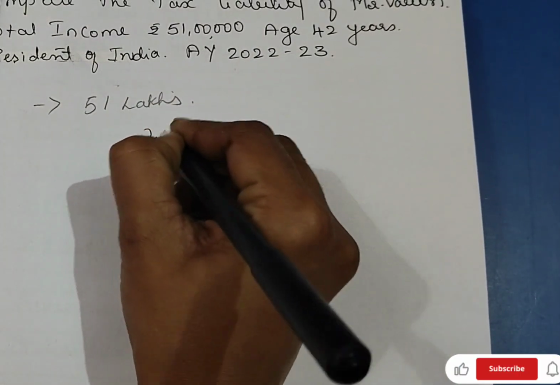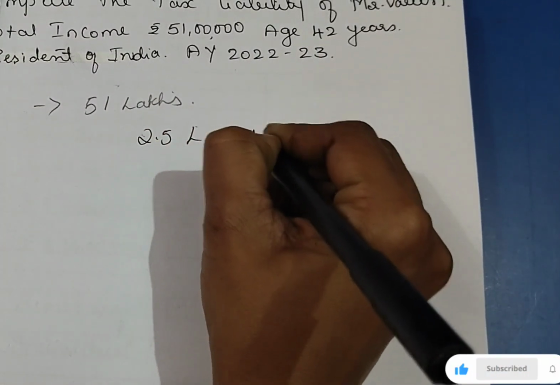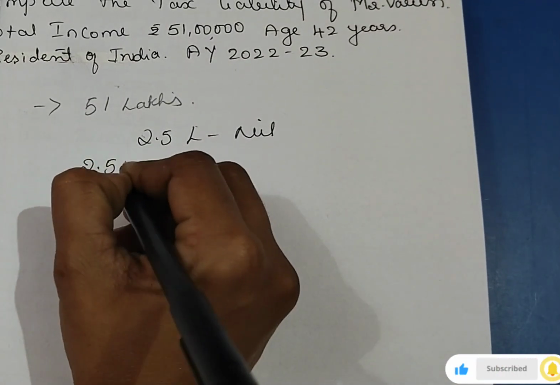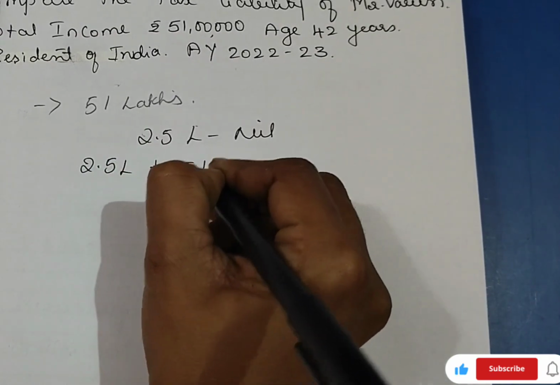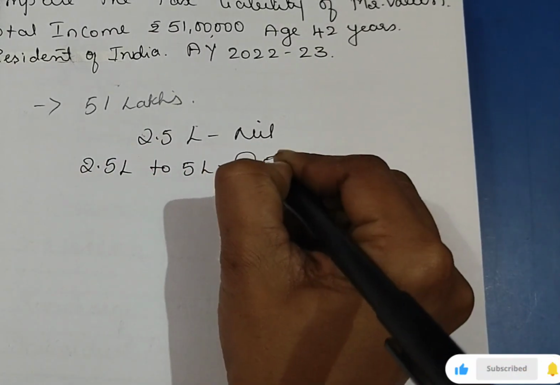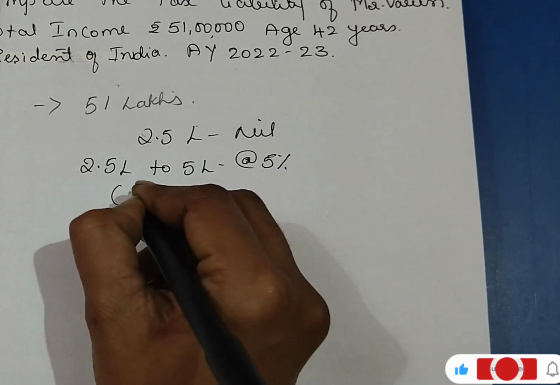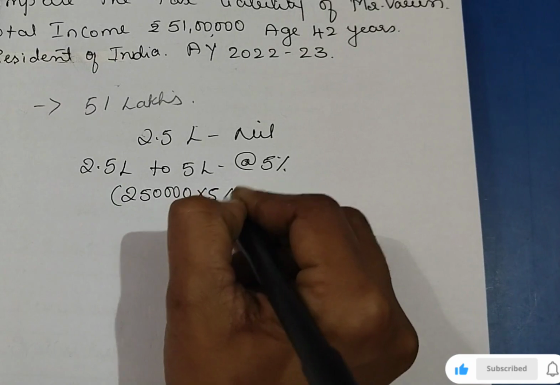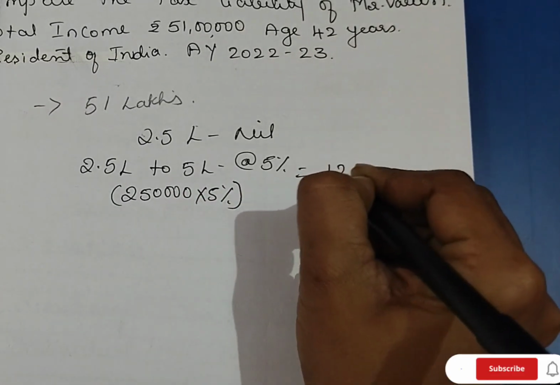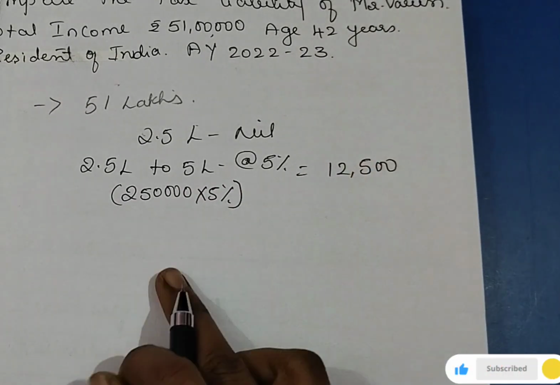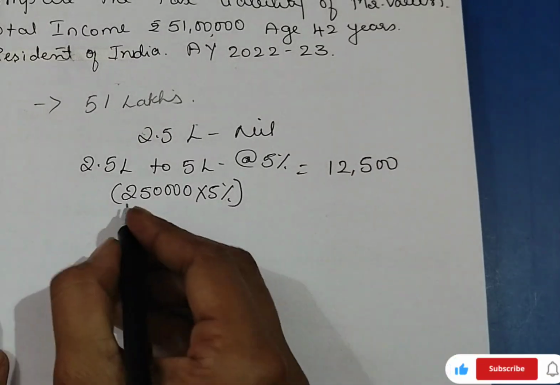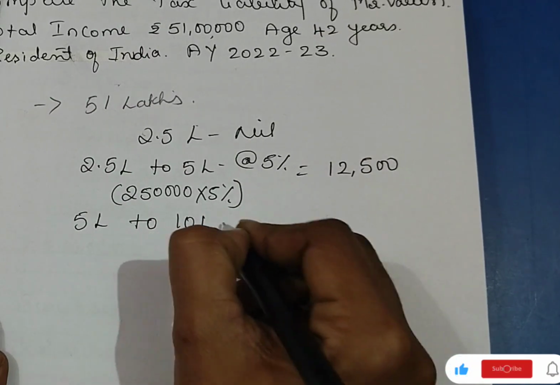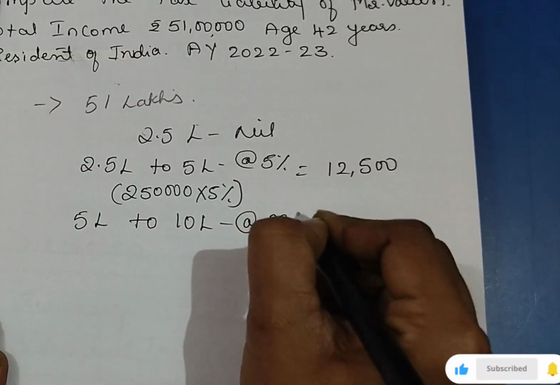Up to 2.5 lakh, tax is nil. From 2.5 lakh to 5 lakh at 5%. So here we are taking 2 lakh 50,000 into 5%. We will get 12,500. Right.